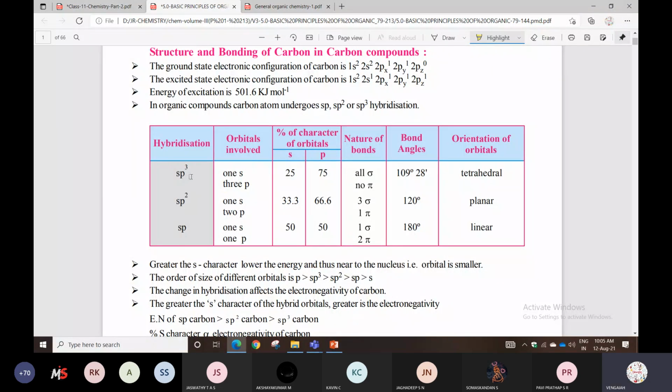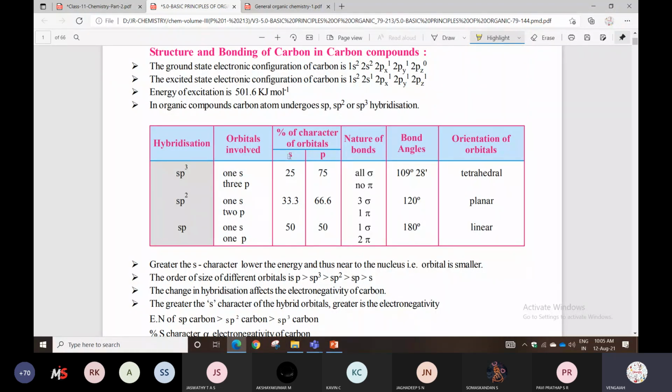In sp3 condition, one s orbital and 3 p orbitals. S character will be 25%, p character is 75%. Next, nature of bonds. In sp3 condition all will be sigma bonds, no pi bonds. Nothing but 0 pi bonds will be there, that is sp3 hybridization.